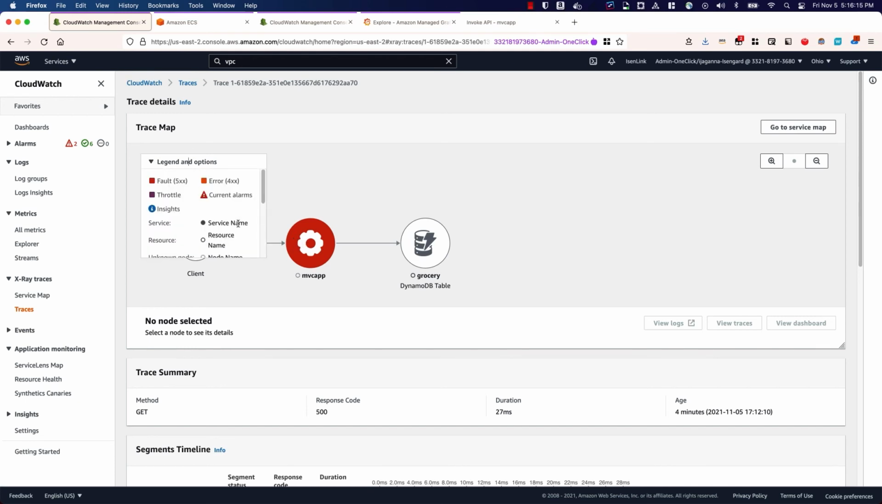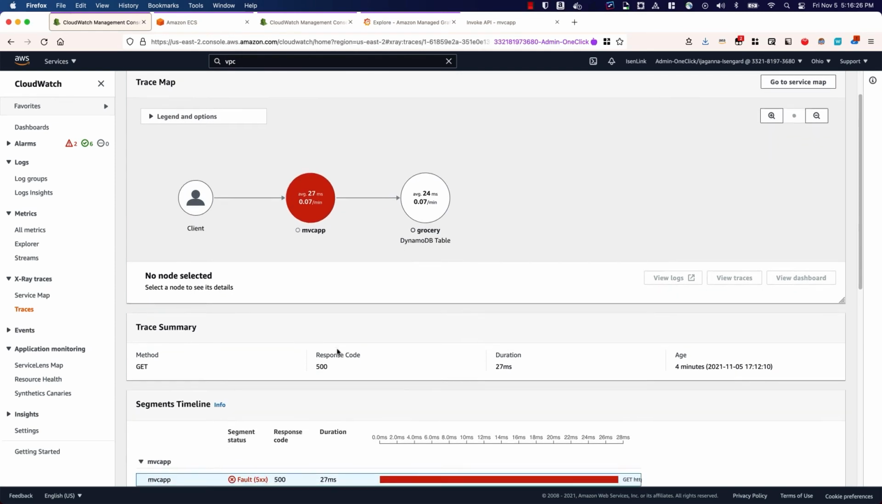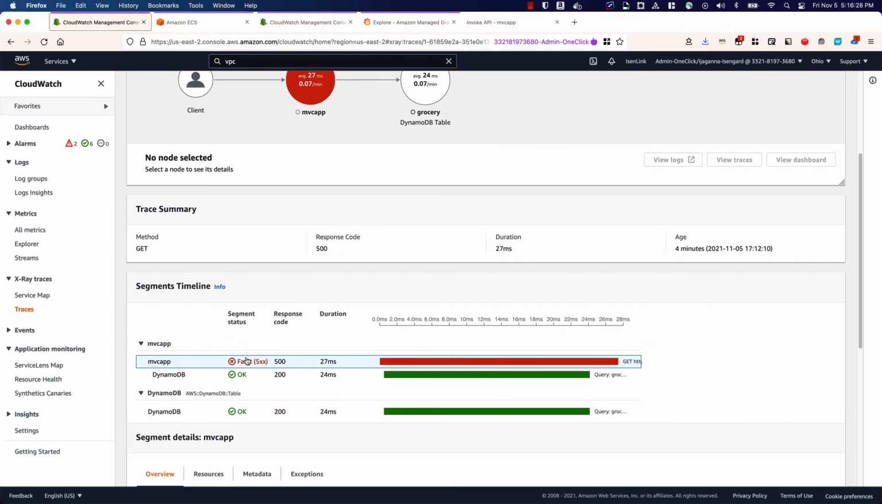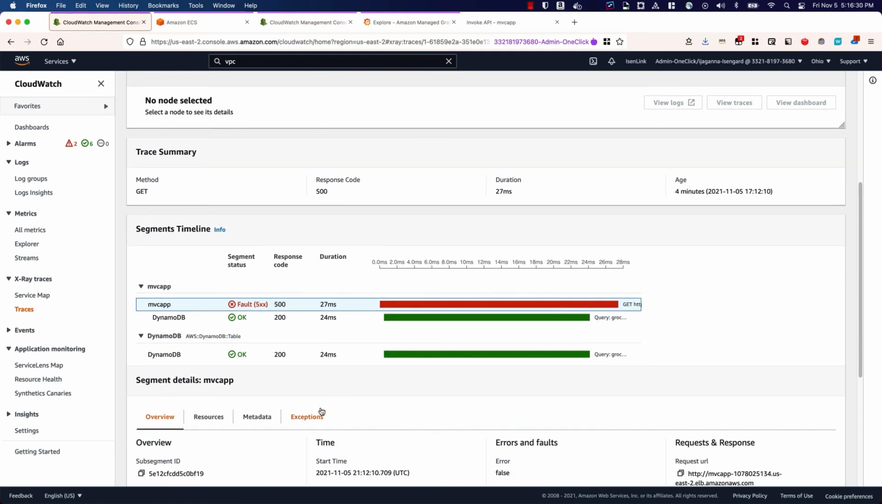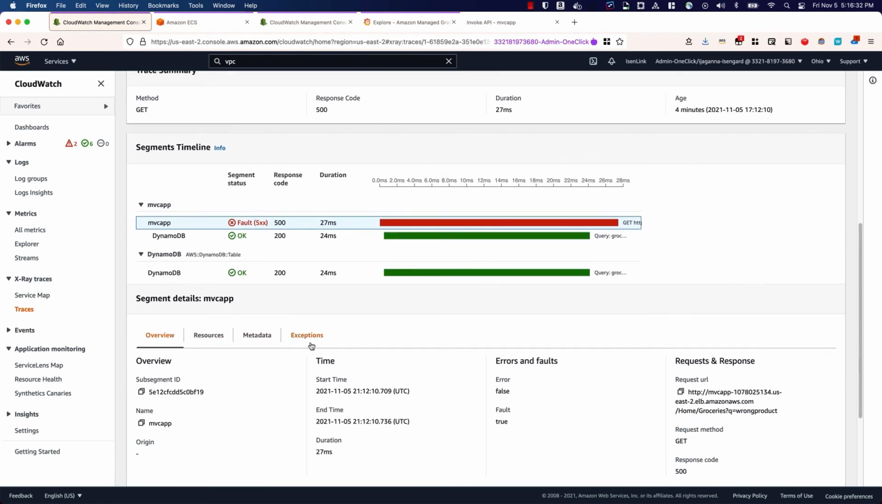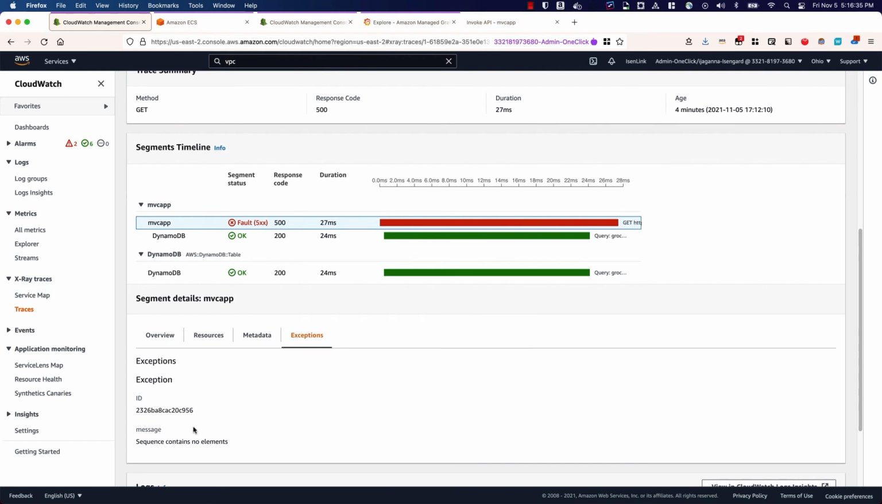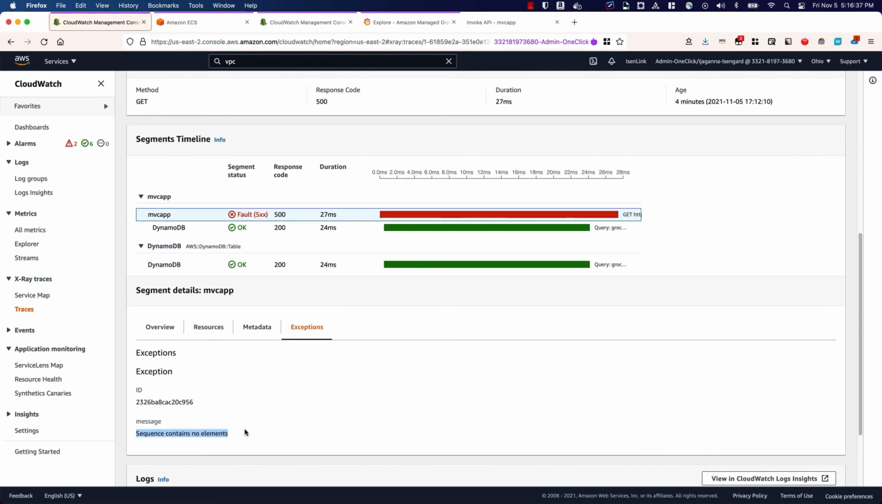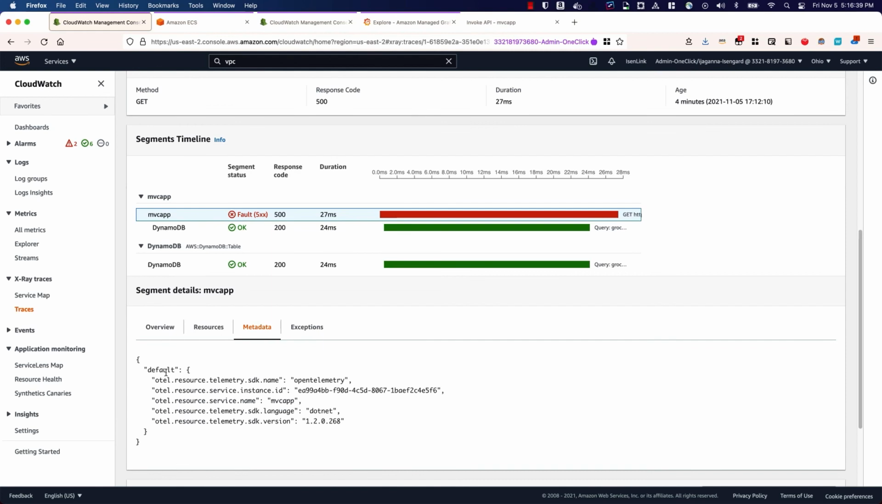I can also change this to icons or metrics, and I can see the details of the response time and so on. And here it shows the response code, and that is the service that's causing an exception. You can see in the exception tab, it has a message saying sequence contains no elements. The metadata, these are all the metadata captured by the OpenTelemetry SDK. And this is automatically captured.